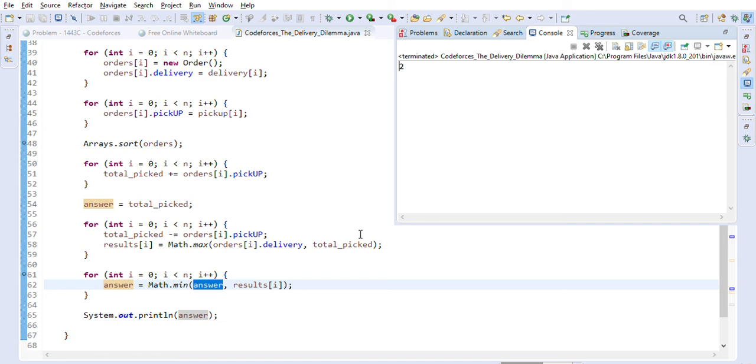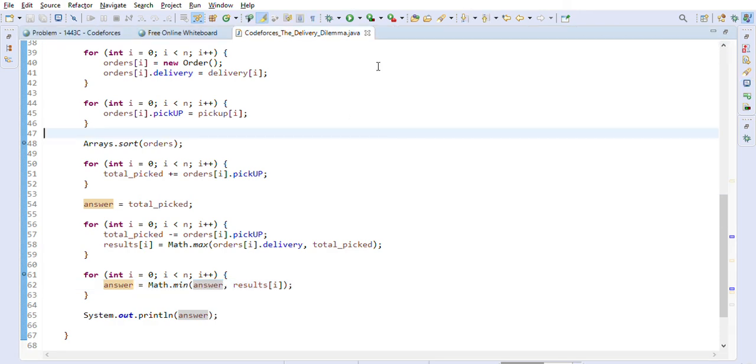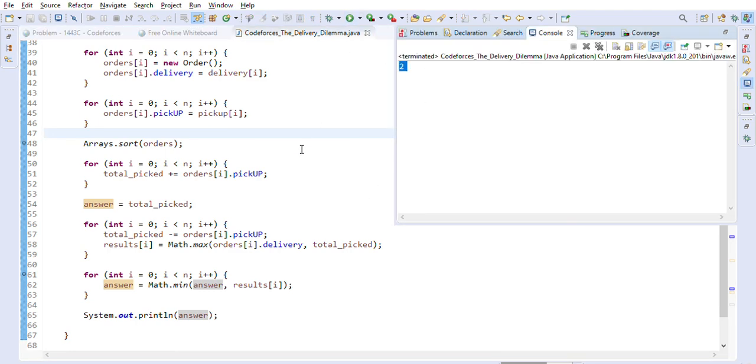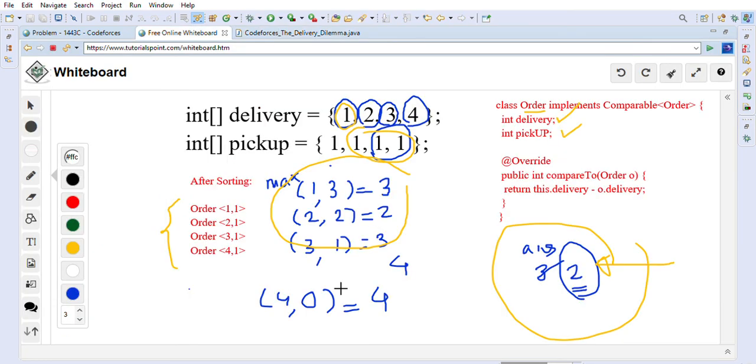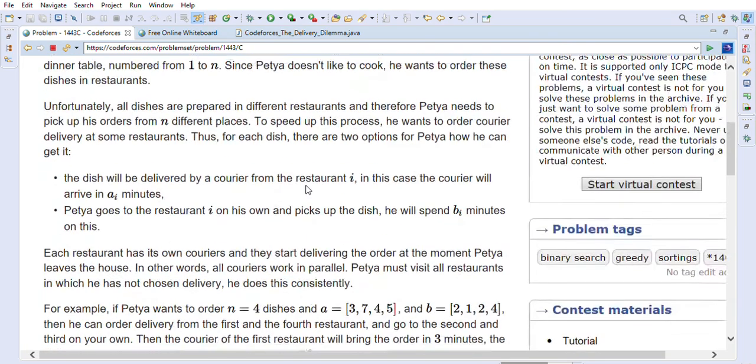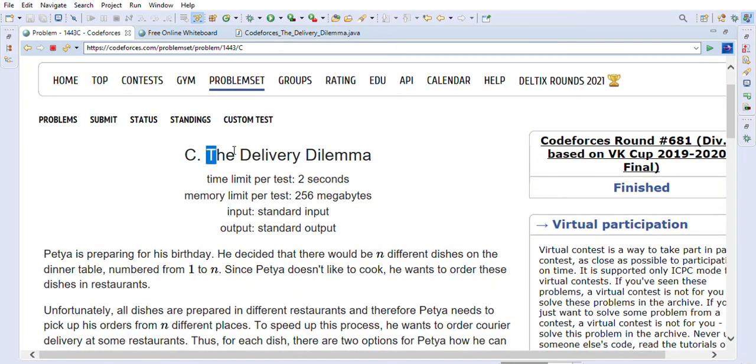Once we run this test case, we get the correct answer, as you can see here. Let me just run it again. So we are getting 2. This is the correct answer that we just discussed in this example. This is the way we can solve the Delivery Dilemma problem on Codeforces.